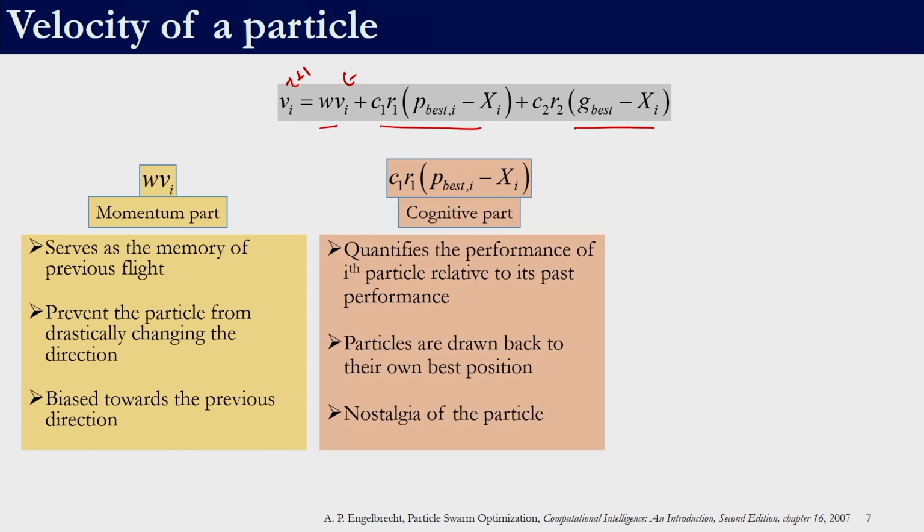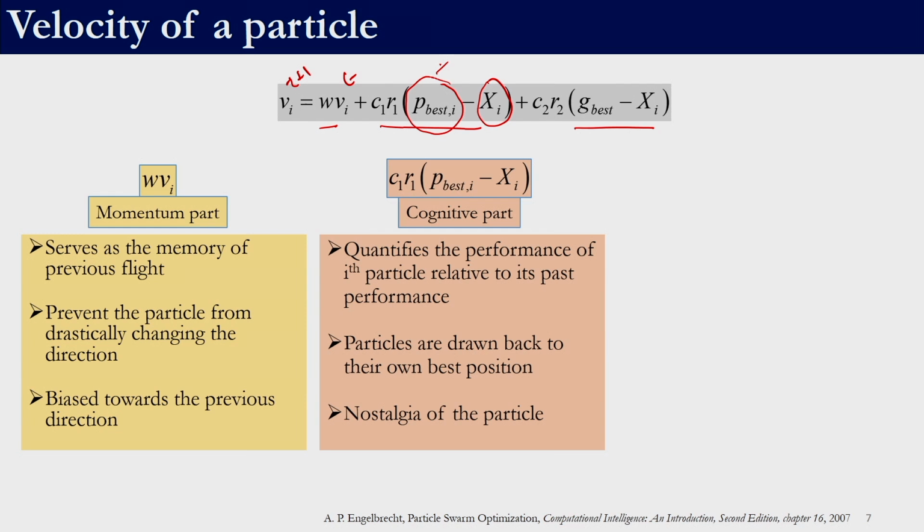The second part is known as the cognitive part, right. It quantifies the performance of the ith particle relative to its own past performance, right. So, for each particle we have a P best. Here we are taking the difference between the current position of the particle indicated by xi and its best location found in any generation. So, assume that we are in the 25th generation, the first particle might have encountered its best location in the 3rd generation, right.